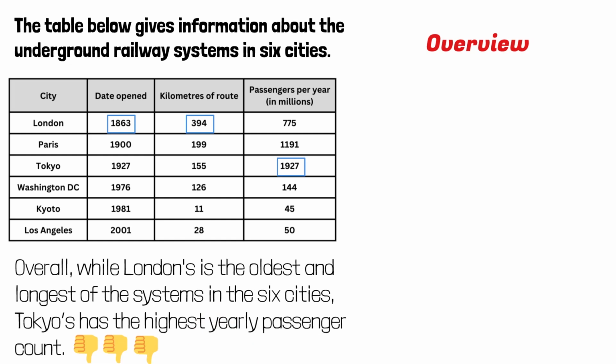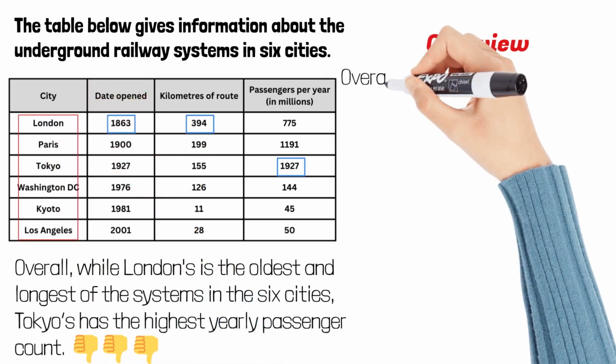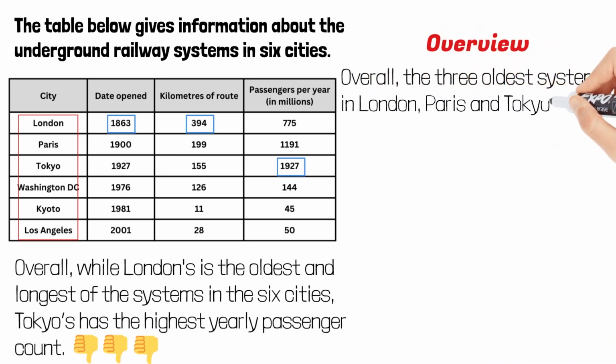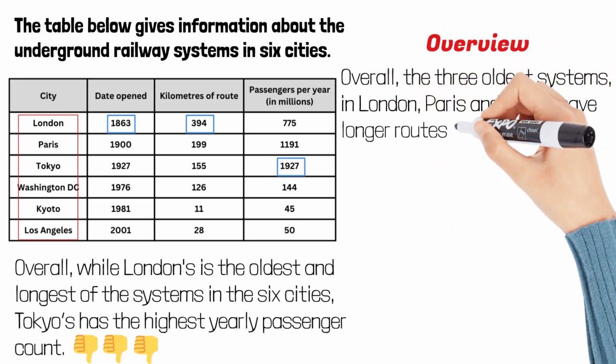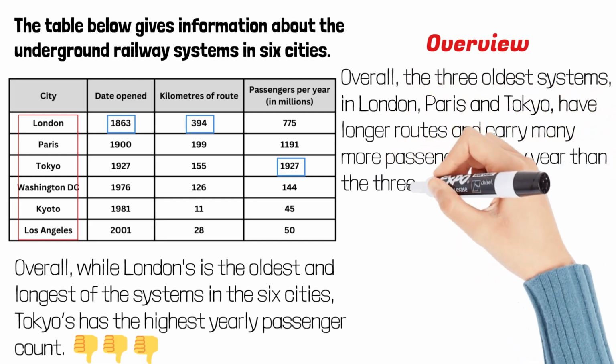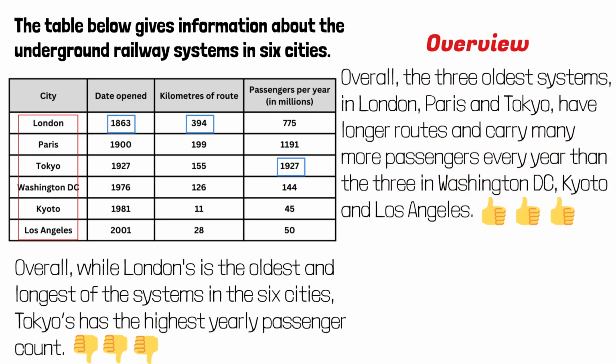This only covers 3 networks. In this table's overview, I think it's better to give a general description of all 6 networks. Overall, the 3 oldest systems in London, Paris, and Tokyo have longer routes and carry many more passengers every year than the 3 in Washington, D.C., Kyoto, and Los Angeles.